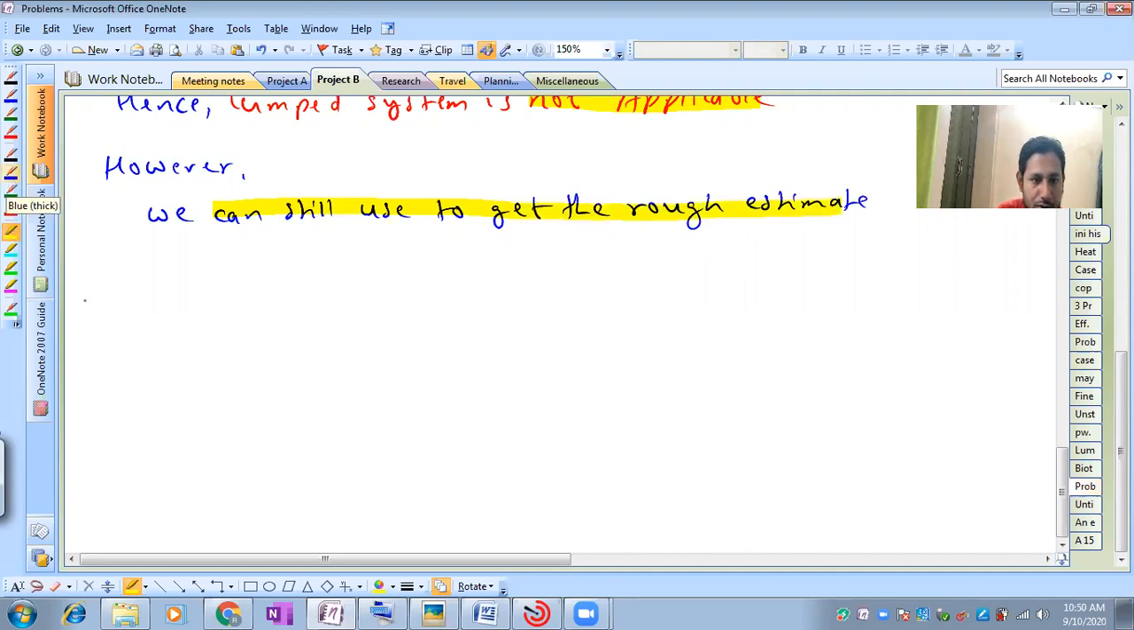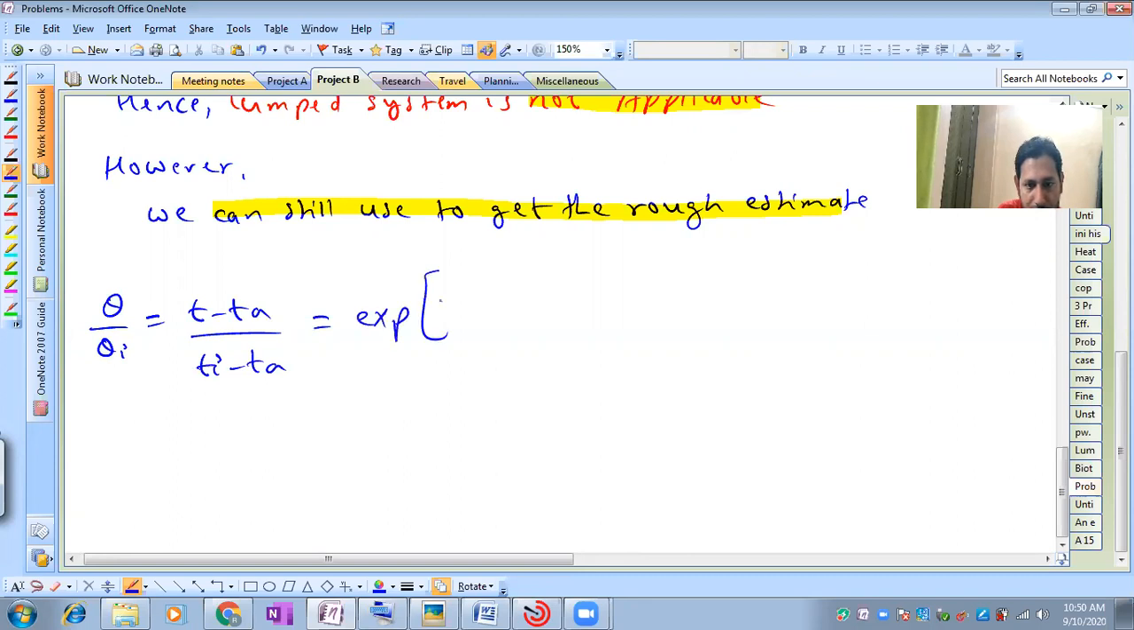Okay. So if we are using it, how can we use it? We can apply the lump theory. So what is the lump theory we can use? It is theta i is equal to (T minus Ta) upon (Ti minus Ta) is equal to exponential of minus h A s tau upon rho V c. Now we can use it and get the value of time.